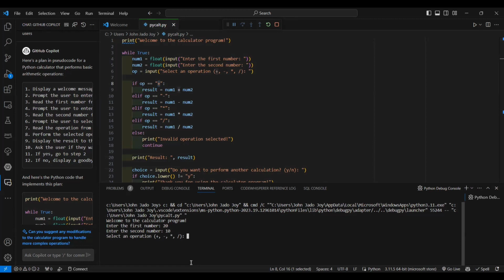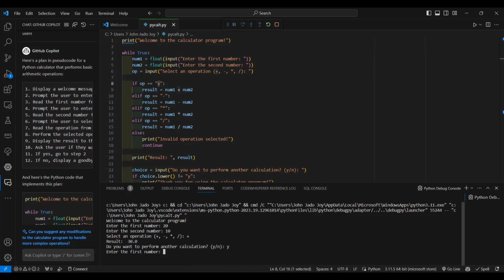I'm going with plus. So the result is 30. Guys, 20 plus 10, 30. So see the beauty. Do you want to perform another calculation? Yes. Okay, we'll give yes. This and all, we never thought that it would prompt like that.